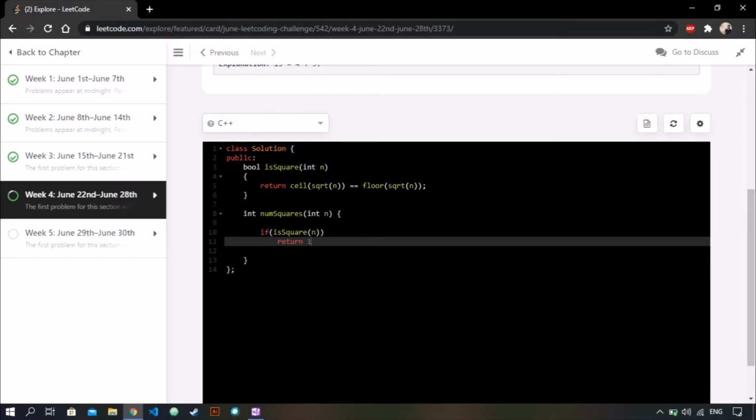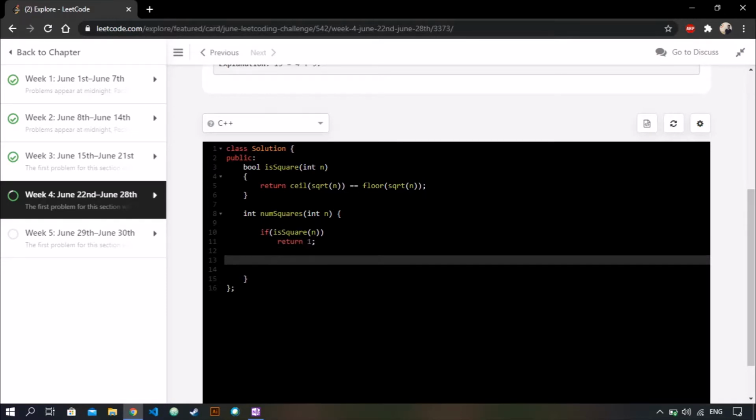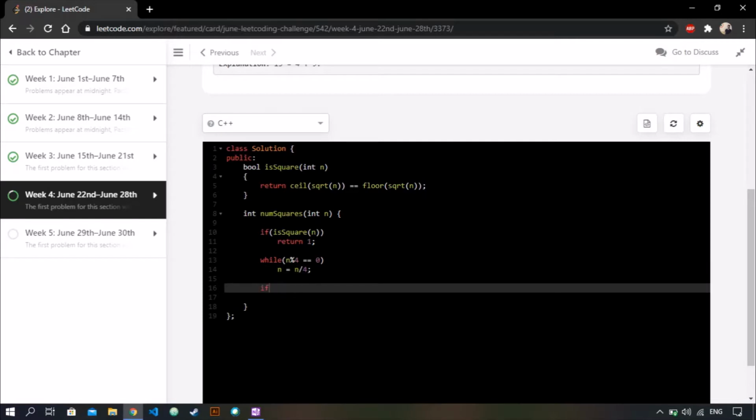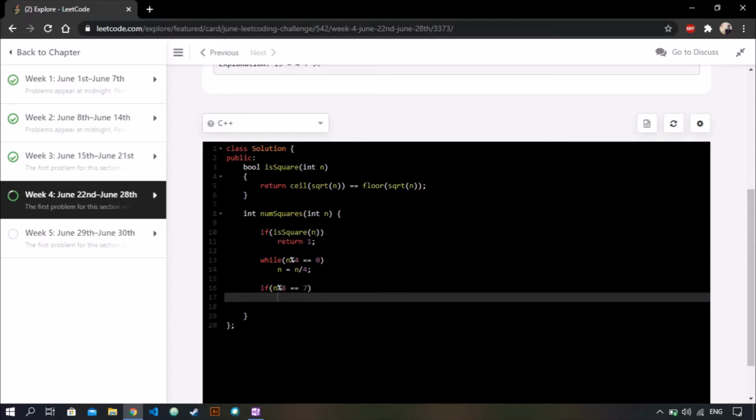If it is, just return 1. After that we check for answer 4. If n is divisible by 4, keep on dividing it by 4 until it is not divisible. And we check if now the number is of the form 8m plus 7 or not. So upon dividing by 8, it should leave a remainder 7. If it leaves a remainder 7, the answer is 4.